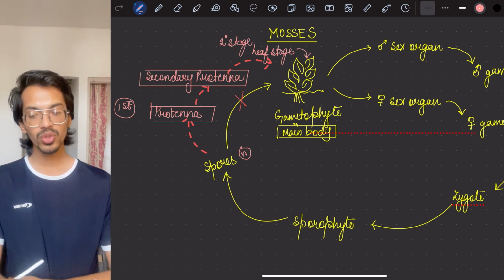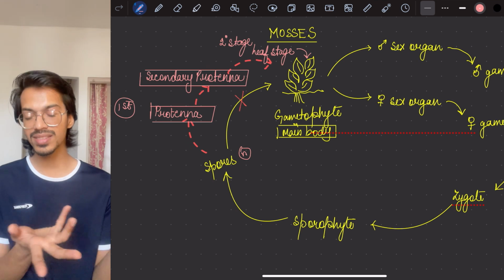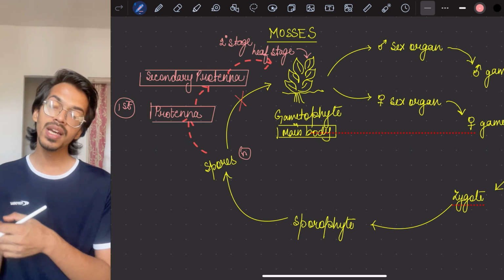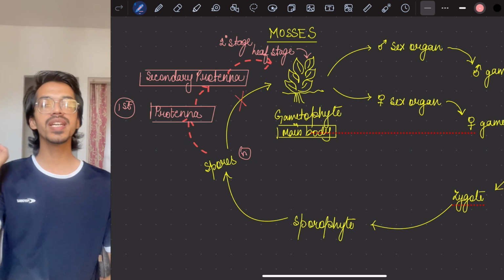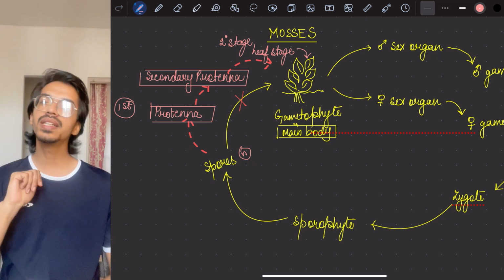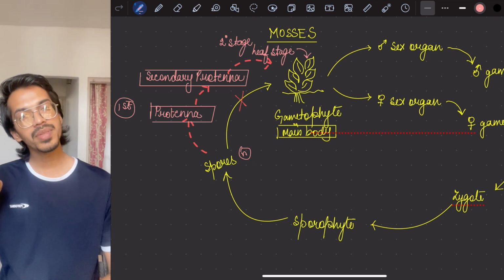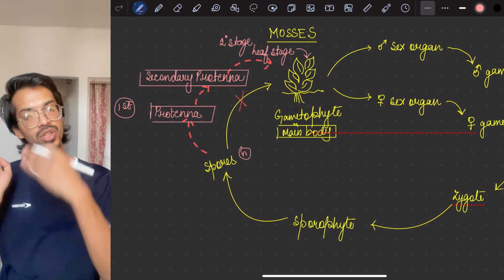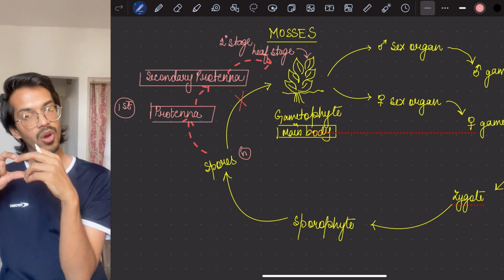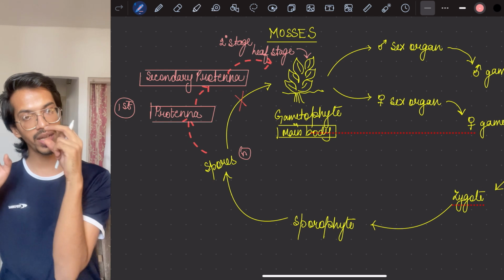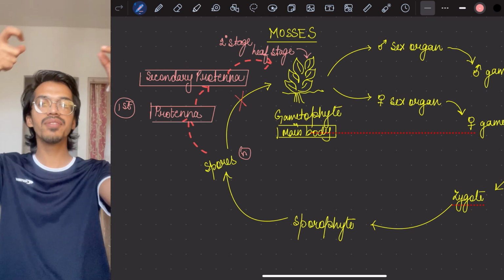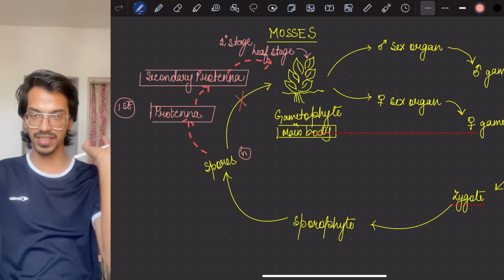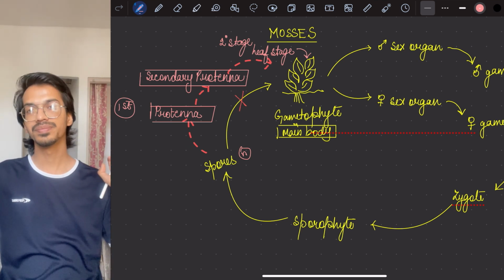That's it. So here, what happened? What extra is there in comparison to liverworts? From the spores to the main body formation, two stages come: protonema and the leafy stage. Protonema is the primary stage, and the leafy stage is the secondary stage. Protonema forms directly from the spores, then changes into secondary protonema and finally forms the second stage, that is the leafy stage. That's it.